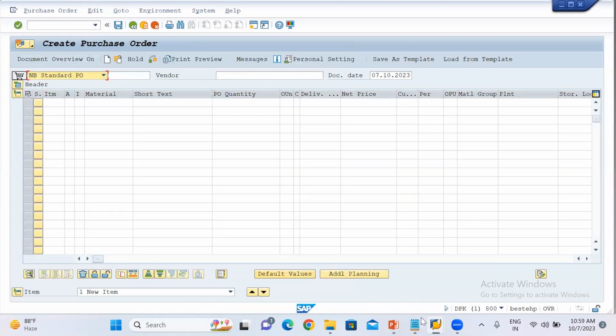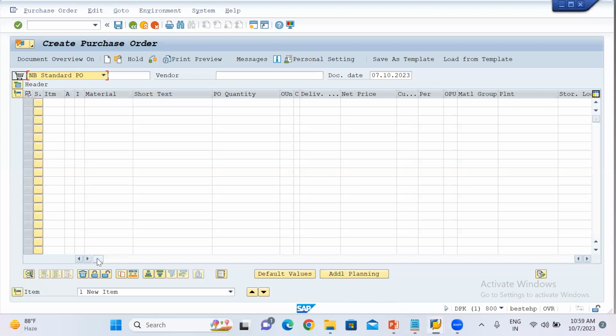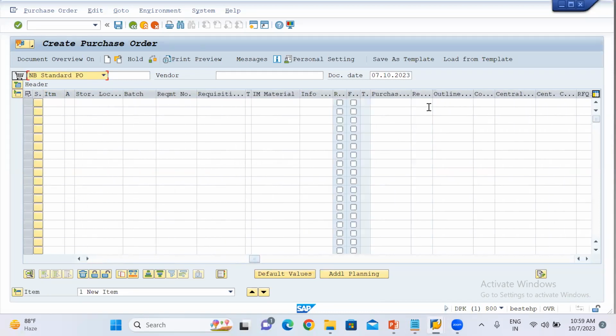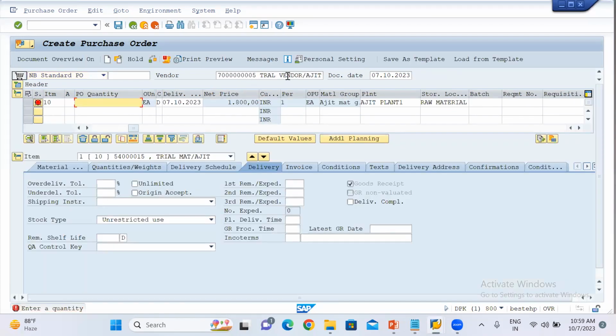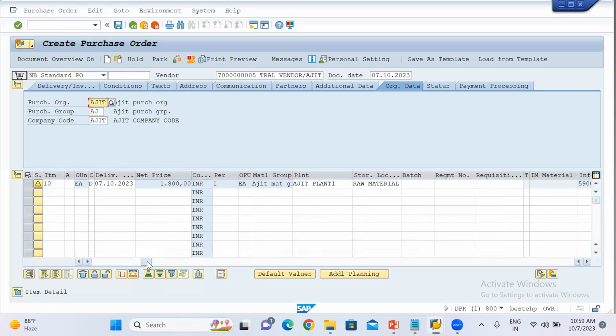Then put the vendor over here. Otherwise, let me put the contract number directly. Copy the contract number and go to the outline agreement over here. Just put it over here, click enter. Vendor number automatically came. Now here we will put the quantity, 200, and in the header data, let me check, everything comes automatically, because in the contract we have put the purchase organization, purchase group, and company code. Everything comes automatically by putting the outline agreement number over here.